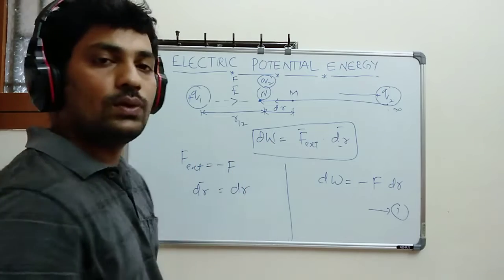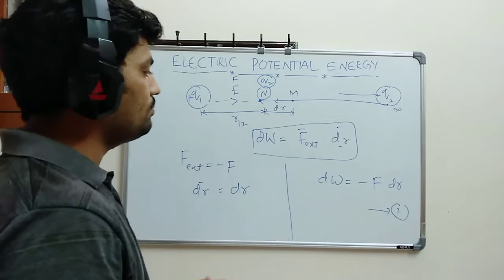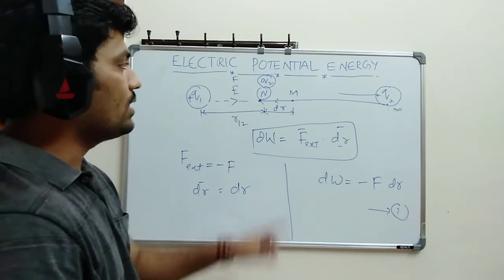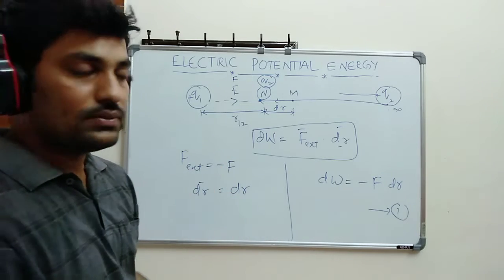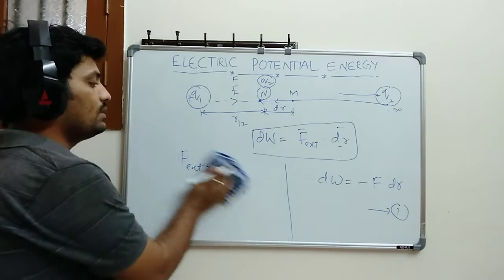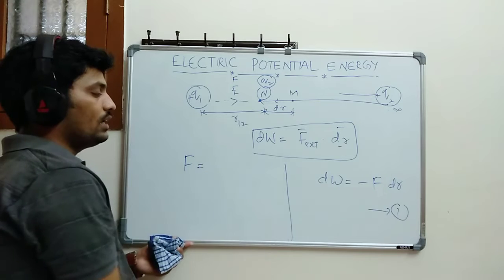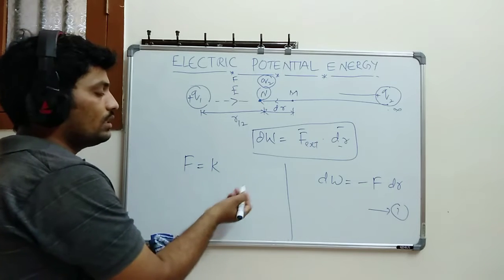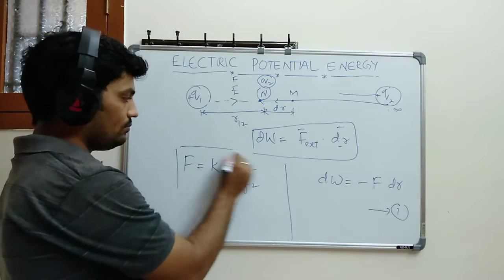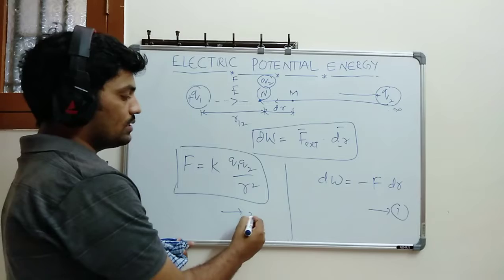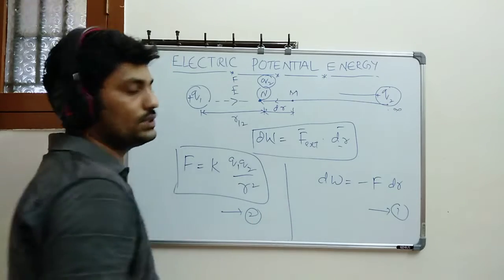Between two point charges, what is the electric potential energy? So let's elaborate equation 1. In equation 1, I told you already, electrostatic force is there between the two charges. By using Coulomb's law, you can do one simple thing here. So please note it down. F is equal to K into Q1 Q2 divided by r square. This is the electrostatic force, which is equation 2. So now I am going to substitute equation 2 in equation 1.